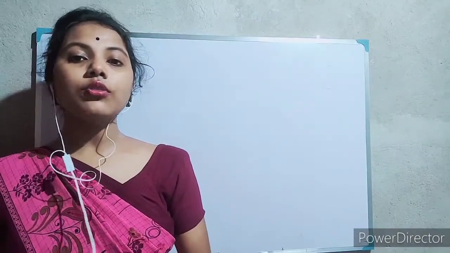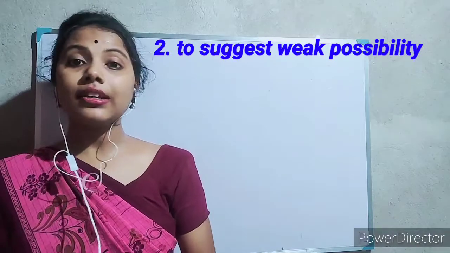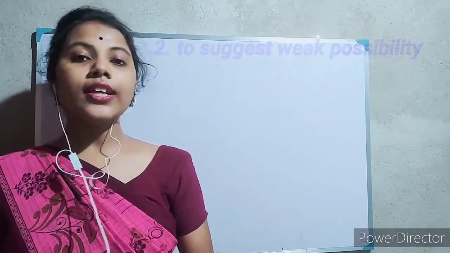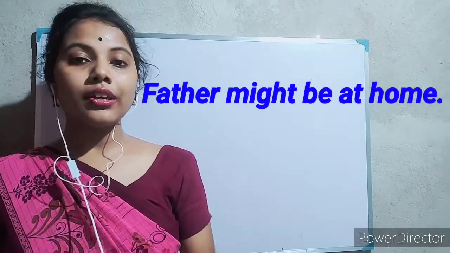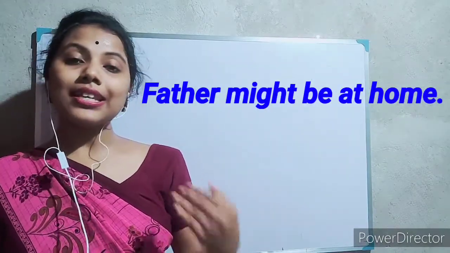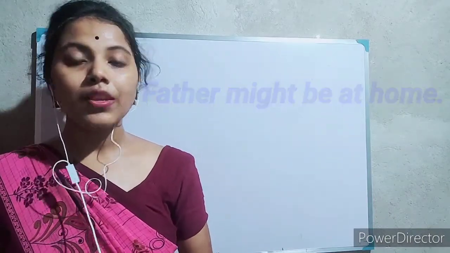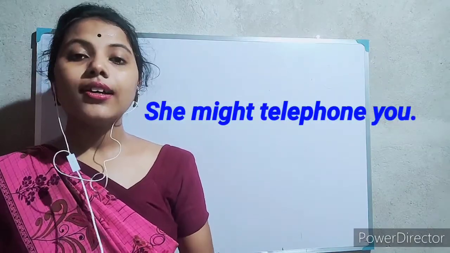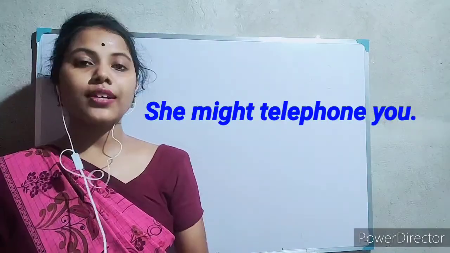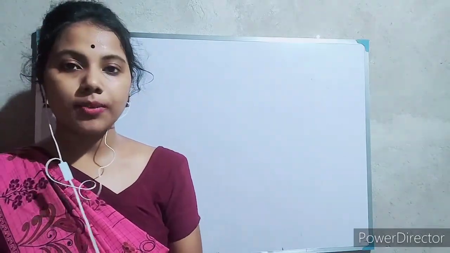The second use of might is to suggest weak possibility, where there is no firmness. For example, father might be at home. So here it means it has the probability that father might be at home. She might telephone you. In these two examples, you see there is a weak probability or possibility.